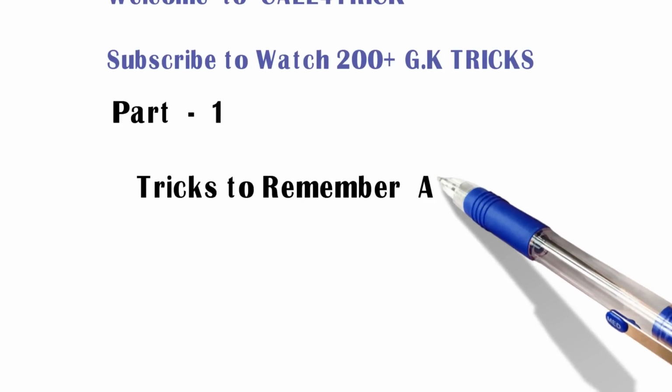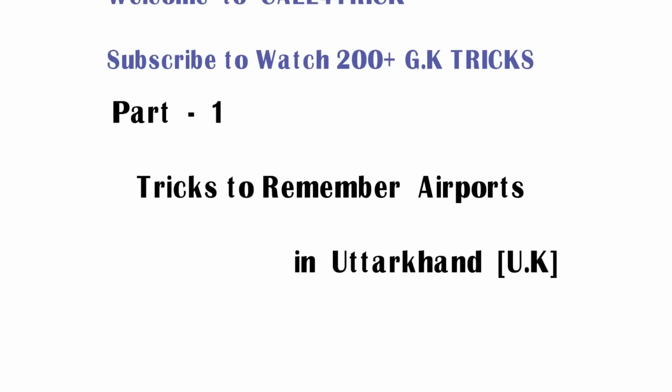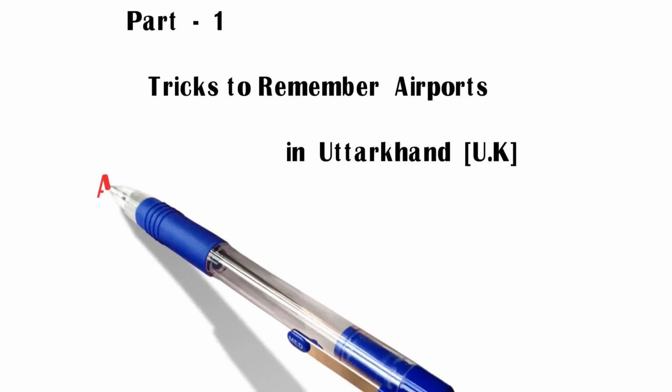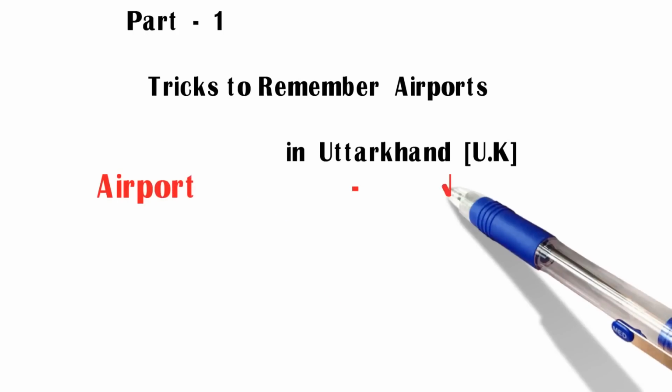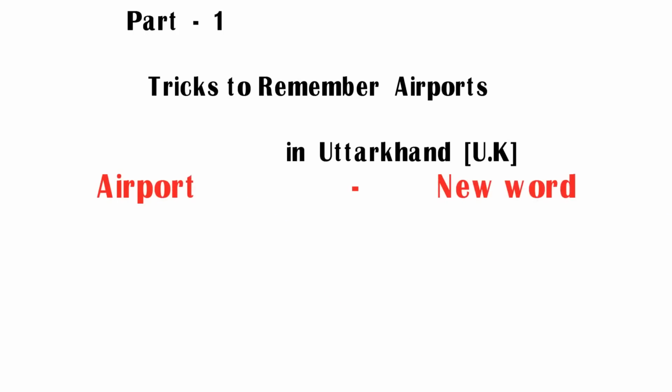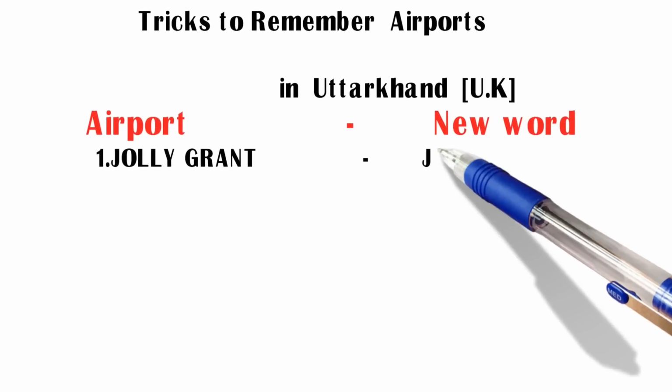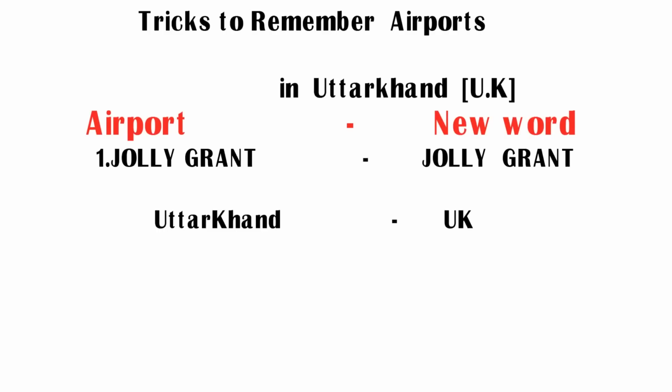Part 1. Trick to remember airports in Uttarakhand. Its short form is UK. Airport and its related new word. First one, Jolly Grant Airport. It is in Uttarakhand. But how to remember this? Let us see the trick.